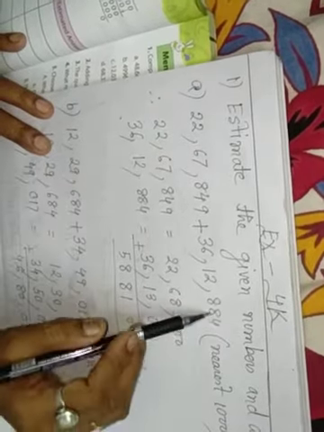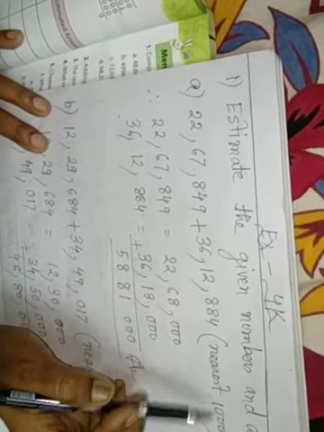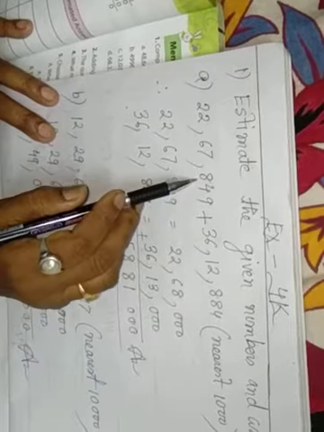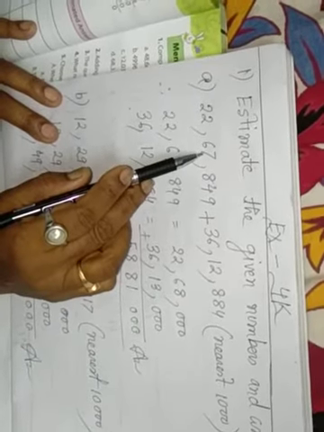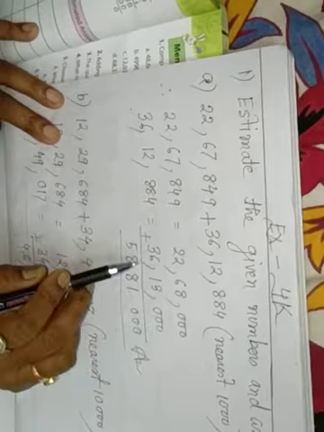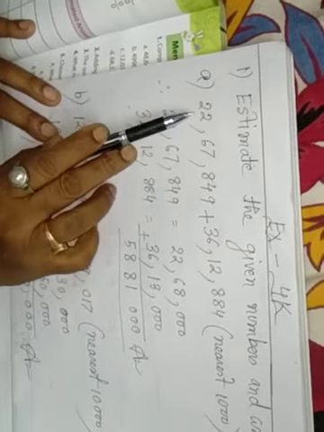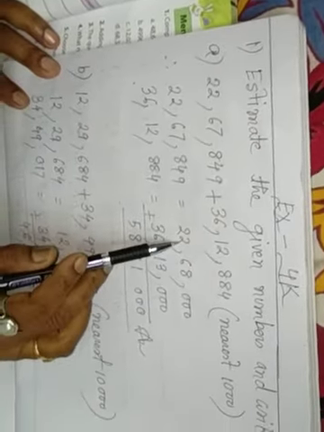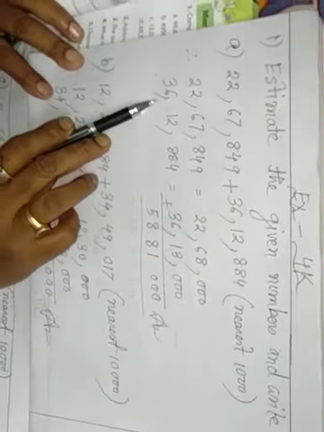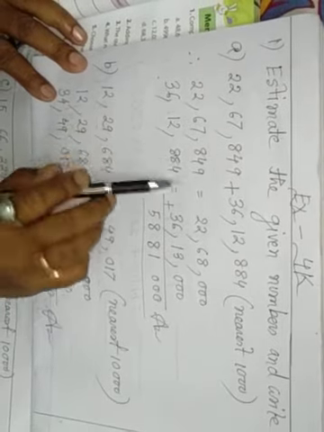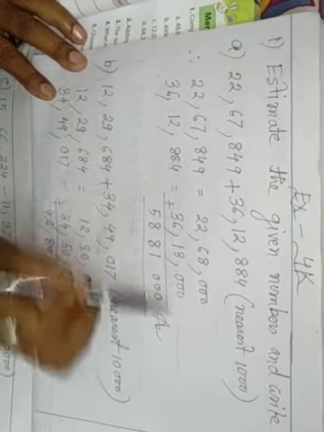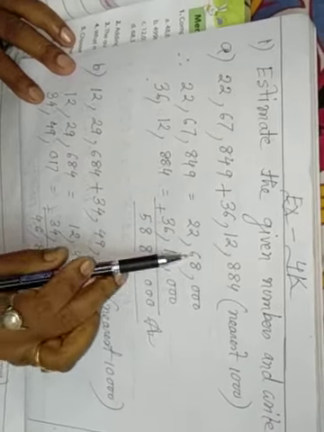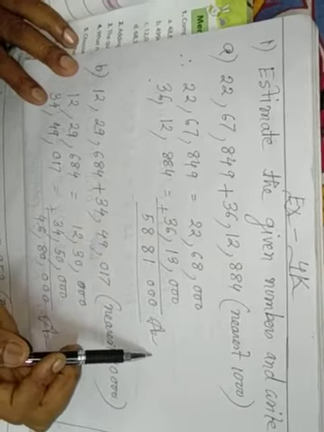This is the number 2 lakh 67,400, and this is 8, near about 8. 8 is greater than 5, so 7 plus 1 is 8, so 22 lakh 68,000. And 36 lakh 12,800: 8 is greater than 5, so 13,000. If you add these, this is the answer.